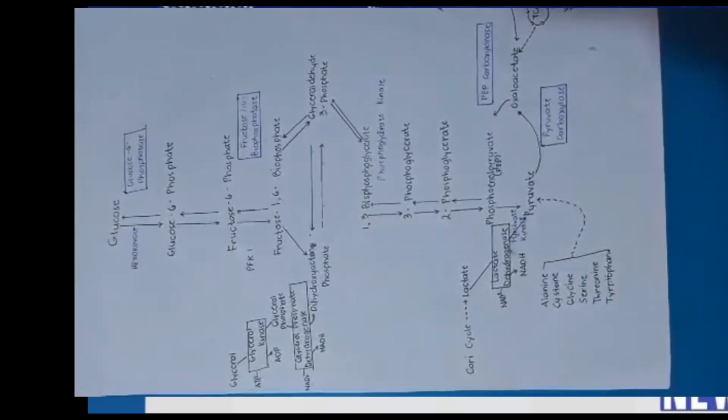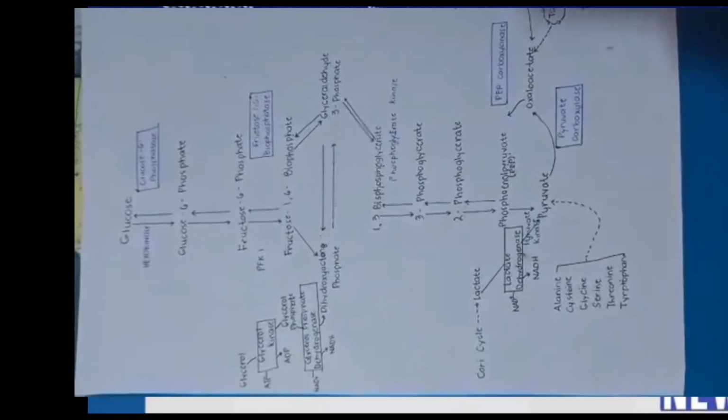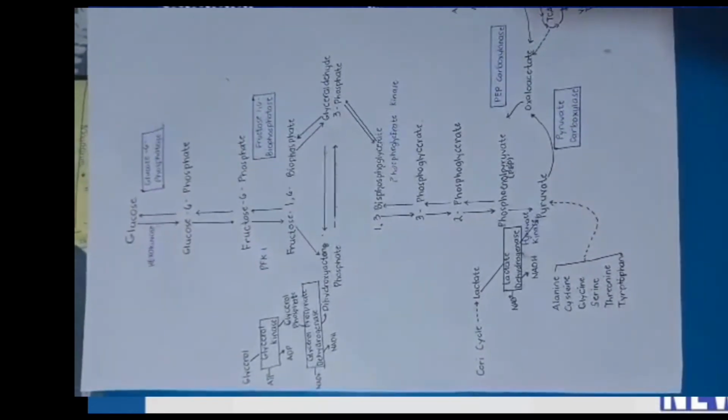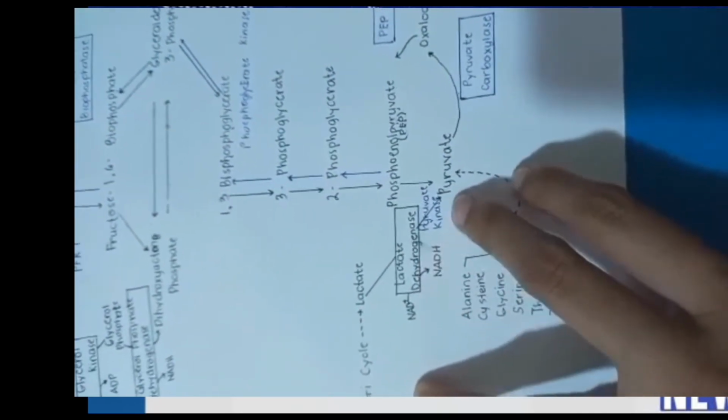So the first precursor for the gluconeogenic pathway is the lactate. So giunsa man sa atong mga precursor nga mag-get into gluconeogenesis pathway? So the first is the lactate. Through the Cori cycle, kani si lactate will be brought into the liver, into hepatocytes, and undergo the enzyme lactate dehydrogenase to form pyruvate.